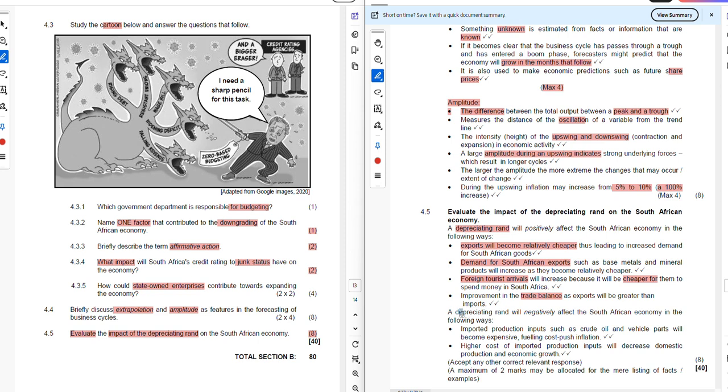So what are those negative impacts that this has on our economy? Imported production inputs such as crude oil and vehicle parts will become expensive, fueling cost-push inflation. So what does that mean?